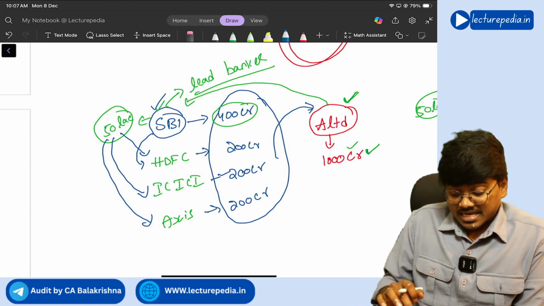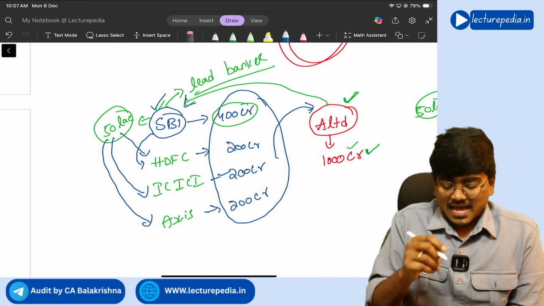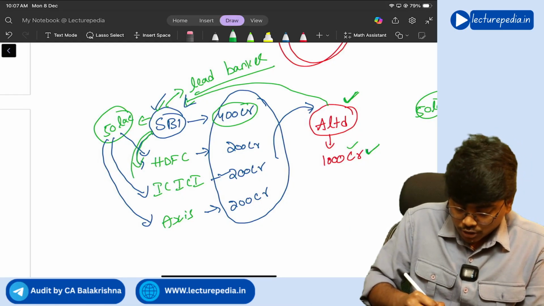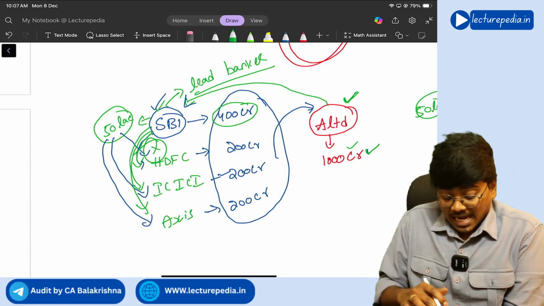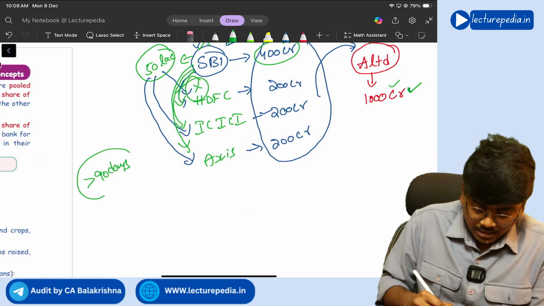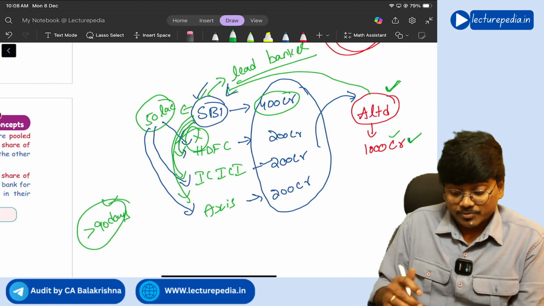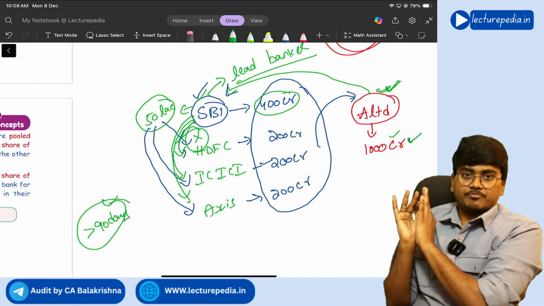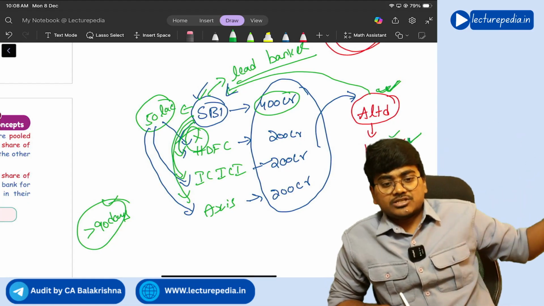Now, A Limited has given the complete EMI to SBI Bank, but SBI Bank did not give that portion of EMI to the remaining banks. Okay, SBI Bank has not given that EMI portion to the remaining banks, and it's been more than 90 days. Still, the outstanding EMI is not paid. Then, in such a situation, see, A Limited has paid the money. A Limited, the complete EMI portion he has paid to SBI. There is no default on A Limited. But SBI failed to pay that amount to ICICI, HDFC, Axis Bank.